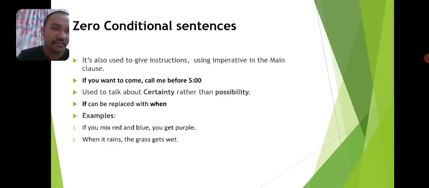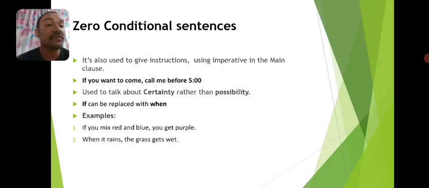And in this sentence structure, the conjunction if can be replaced with the other conjunction when. Look at this following example, we will clearly understand. If you mix red and blue, you get purple. Look at this example. If you mix red and blue, so there is no one to stop you from mixing these two colors. So if this condition can be fulfilled, you will get a result that if you mix red and blue, you get purple. Every time you mix these two colors, you get the purple color.